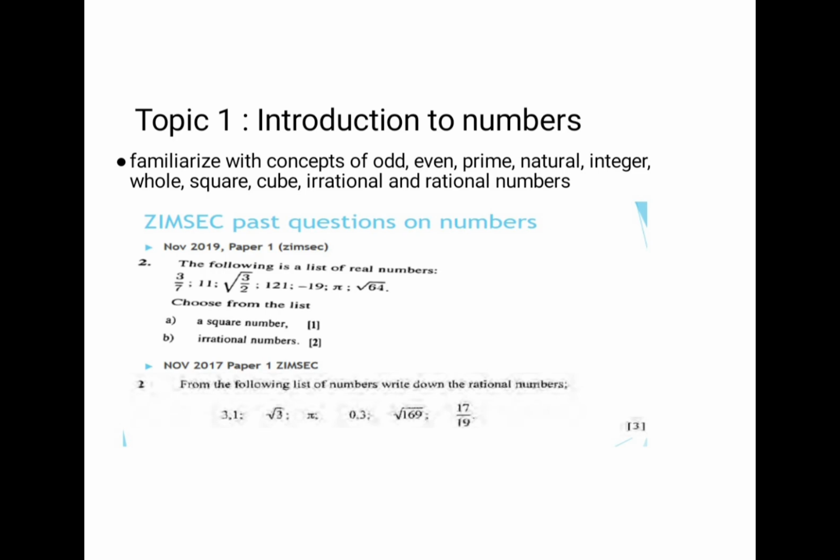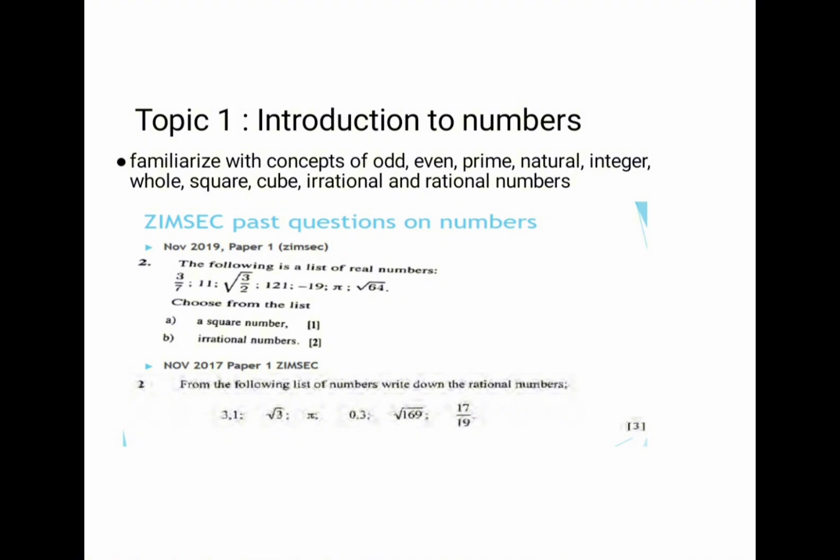And also there was this question that was in November 2017. It is saying from the following list of numbers, write down the rational numbers. So the rational numbers that we have there, we have 3.1, 0.3, square root of 169 and 17 over 19.